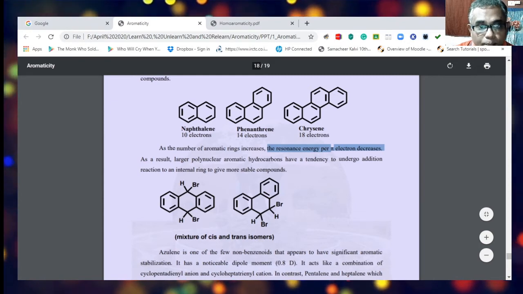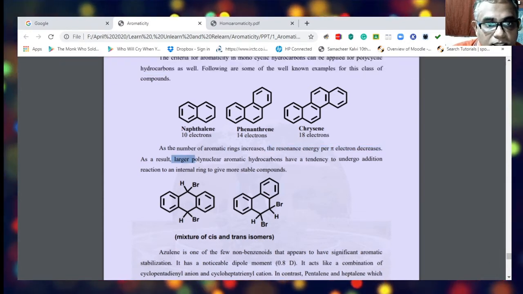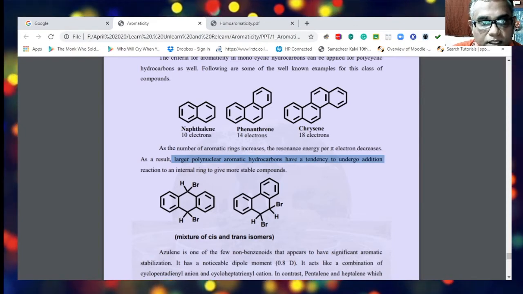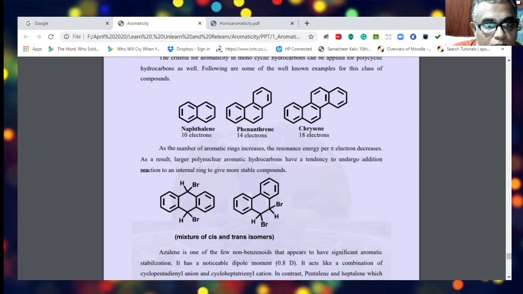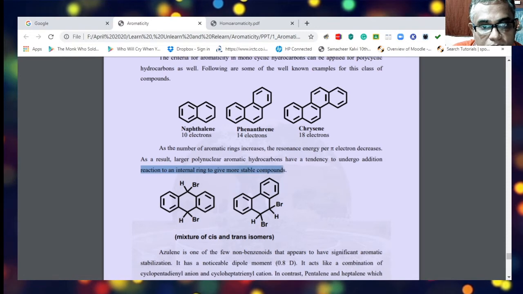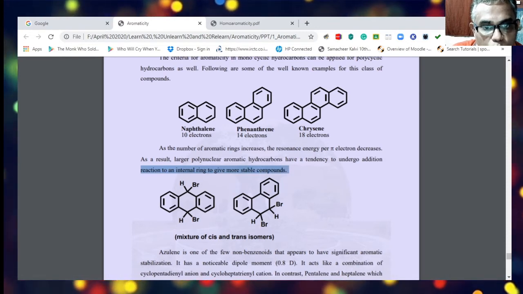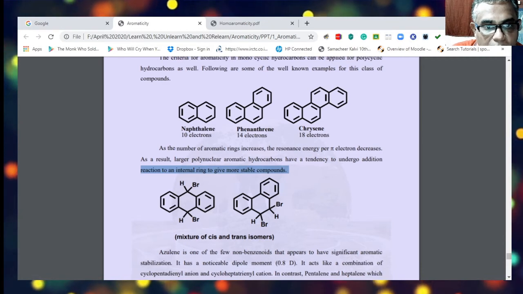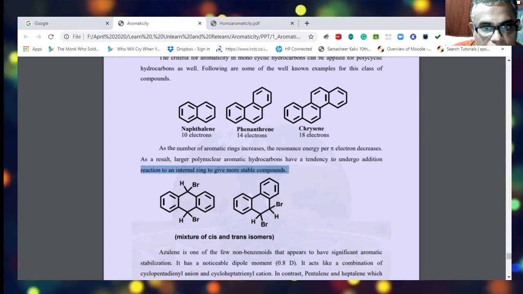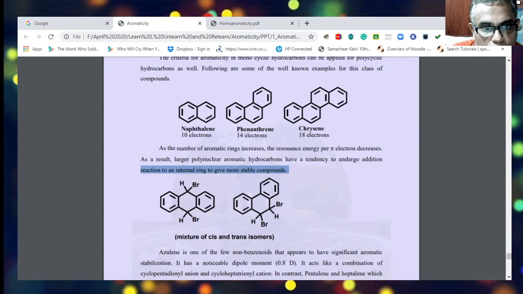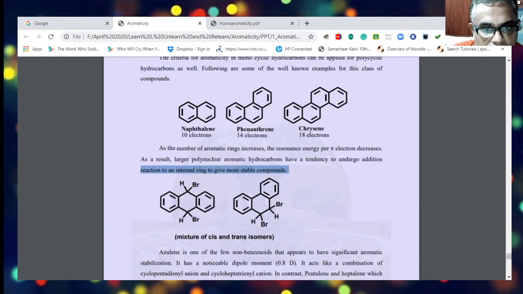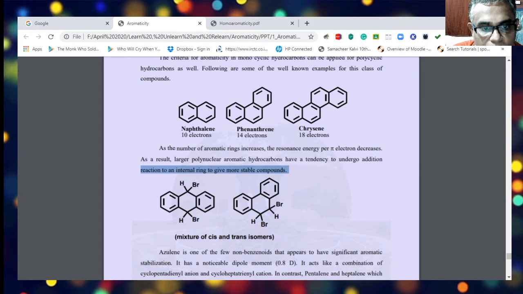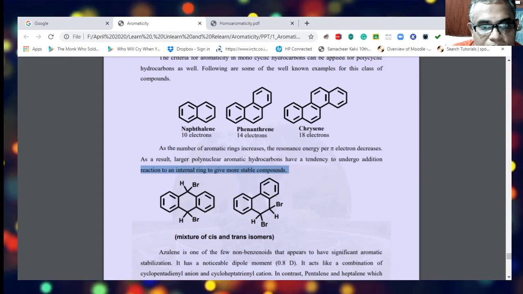As a result, larger polynuclear hydrocarbons have a tendency to undergo reaction at an internal ring to give more stable compounds. For example, anthracene has the tendency to undergo addition reaction in the internal ring, which gives more stable compounds. So you can have a mixture of cis and trans isomers.